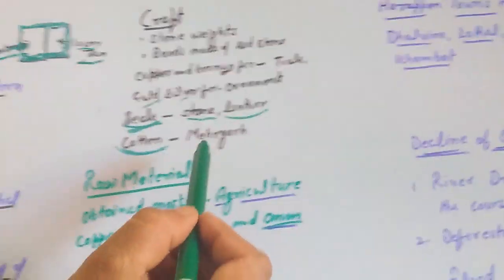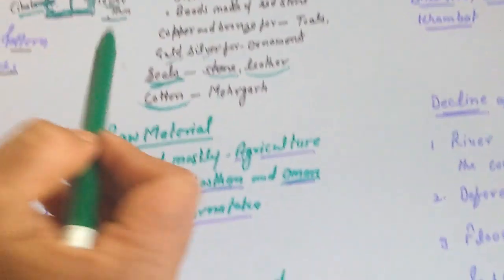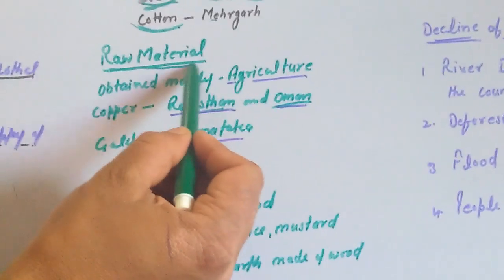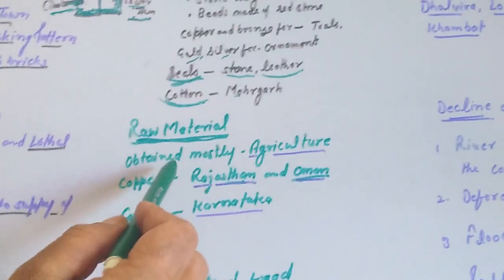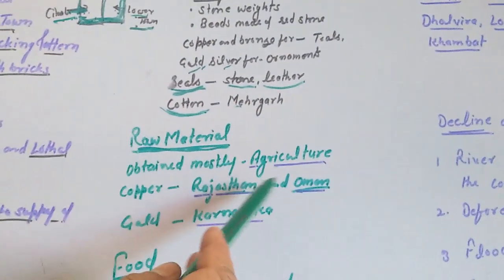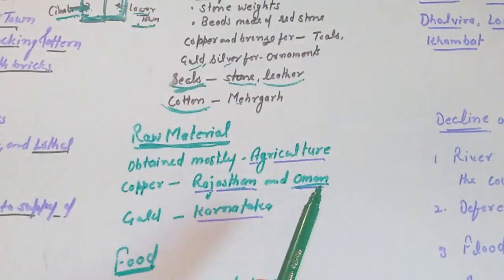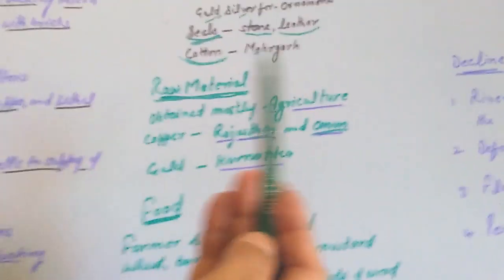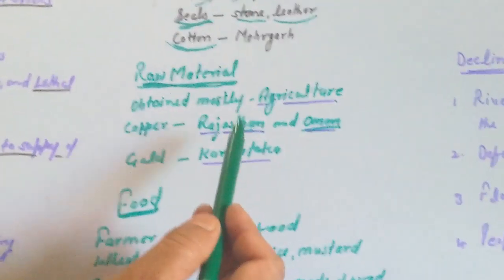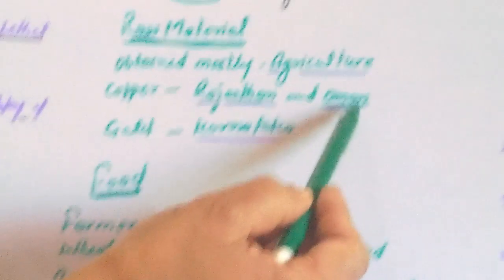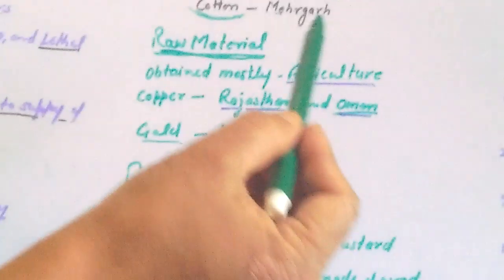Evidence has been found in Mehrgarh of the raw material that was used by the people of Harappa. Mostly the raw material was obtained from agriculture, and that was converted into finished goods that were used by the people. Copper was obtained as a raw material from Rajasthan, and it was also imported from abroad, like Oman. Gold was obtained from Karnataka.